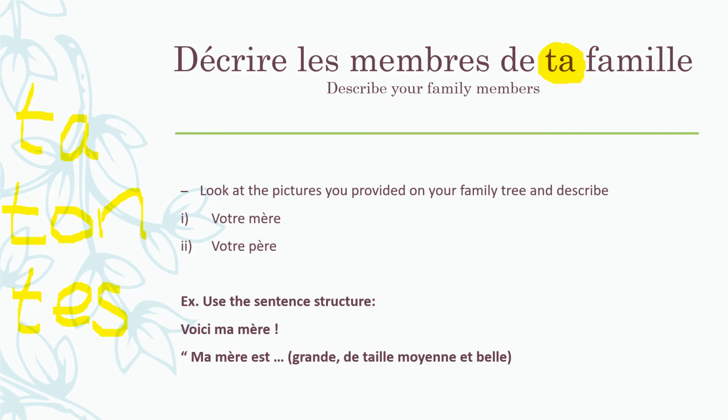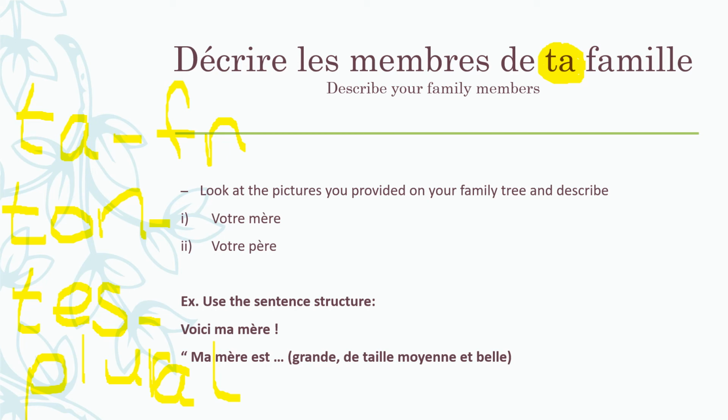So ta is used for the feminine noun, right? Ton is basically used for the masculine noun, and tes is used for the plural nouns, whether they are masculine or feminine. Whether they are masculine or feminine, you're going to use tes. Alright, so all plural nouns you use tes.